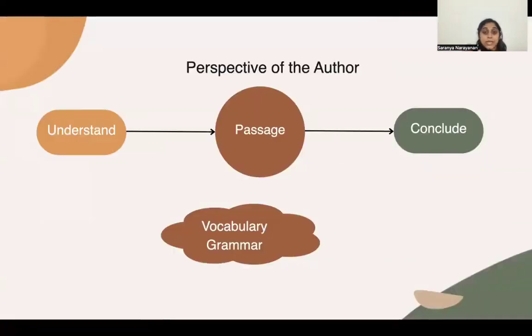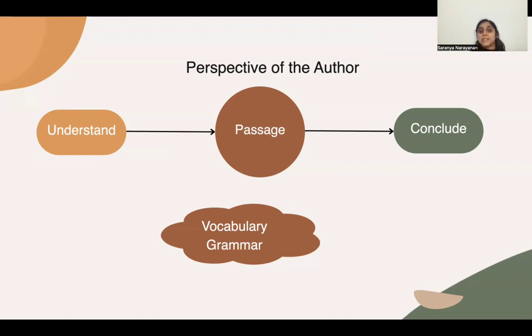So let us look at what comprehension passage would be. A comprehension passage would have certain paragraphs or a passage or a story which presents the perspective of the author. Now, it would be the ideas of the author that is conveyed through the passage. Sometimes it would be a story, or sometimes it would be something like an essay. So, it would be the perspective of the author that is presented to us.